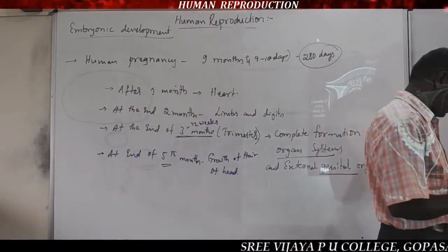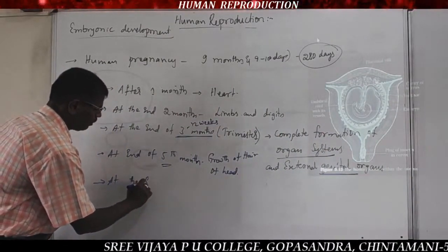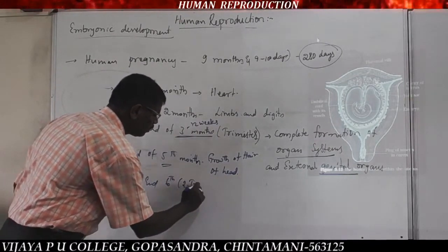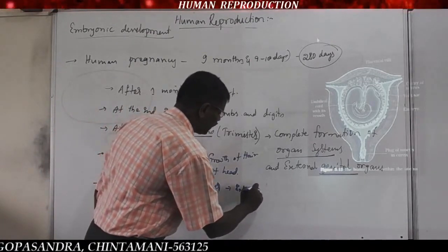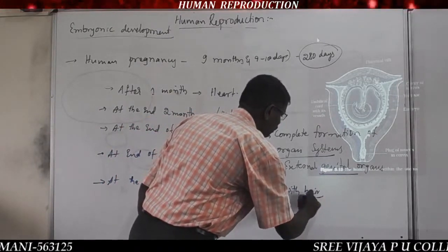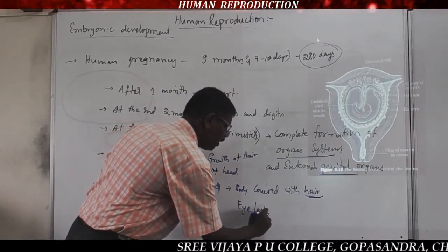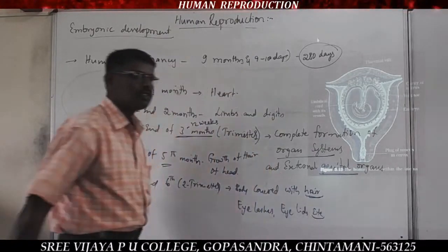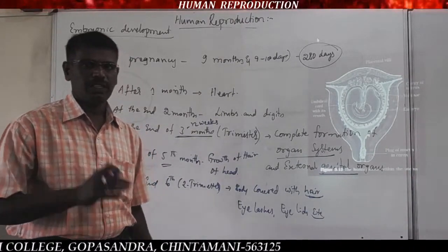At the end of the 6th month or the 2nd trimester, the body is covered with hair, like eyelashes, eyelids, etc. So within the 6th month, the complete formation of the baby takes place.